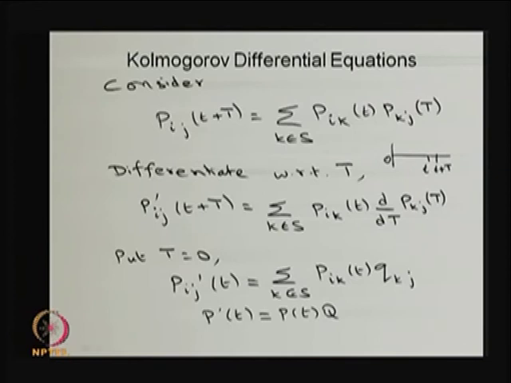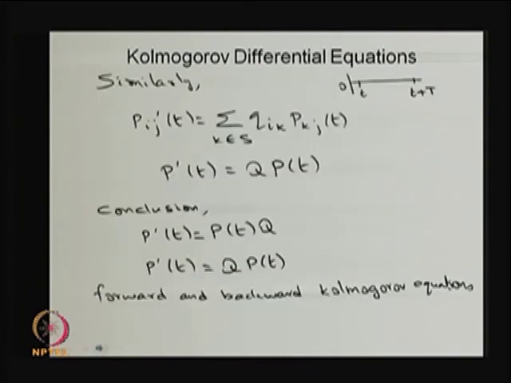This is in the matrix form, and this equation is called the forward Kolmogorov differential equation, because the derivation goes from 0 to t, then t to t plus capital T, which we are considering as a very small interval of time. Therefore, this equation is called the forward Kolmogorov differential equation. In the same way, if you take 0 to small t as a small interval of time, and t to t plus capital T, then I will get P dash of t is equal to Q times P of t, which is called the backward Kolmogorov differential equation.